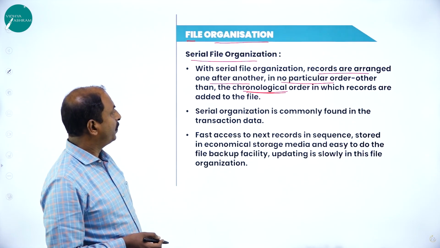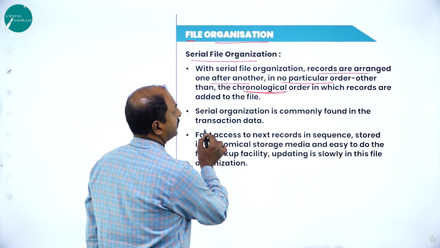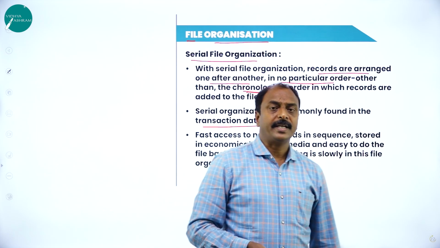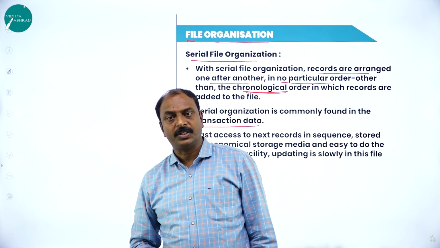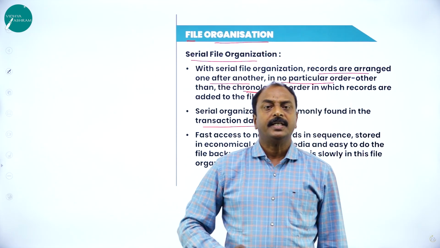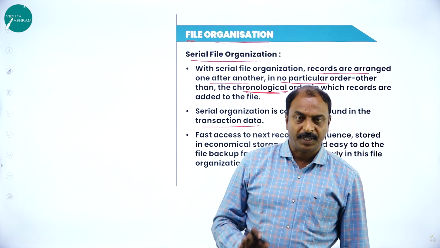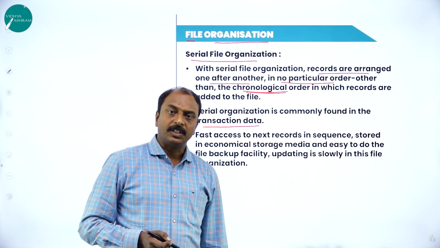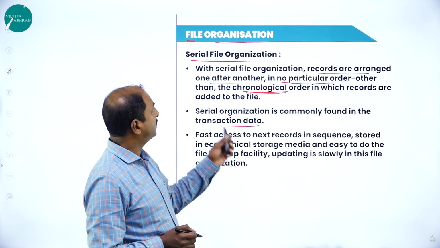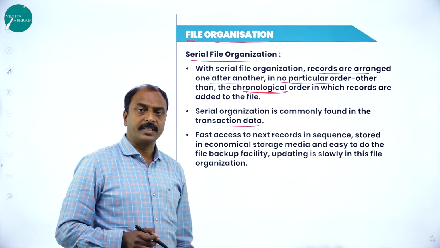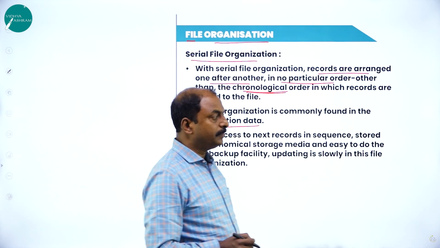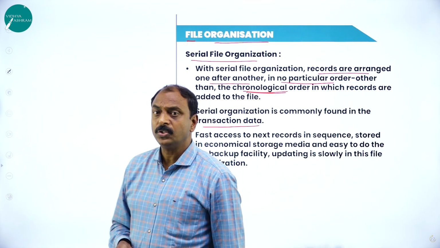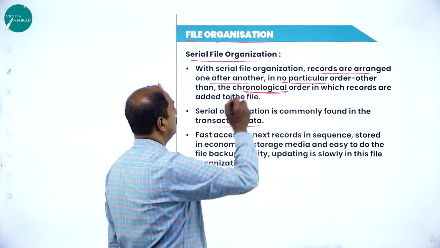A very good example for this is the transaction in a bank. In a bank, any customer and all his operations, all his transactions are stored date-wise with respect to the particular customer. It is a very good example for serial file organization. So in general, it is a method where the data or records are stored in chronological order.